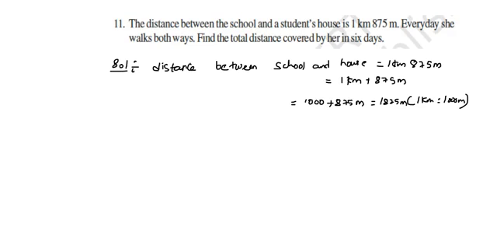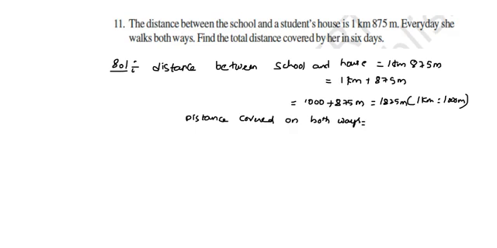Now every day she walks both ways, so the distance covered on both ways, that is school to home and home to school, both the ways,